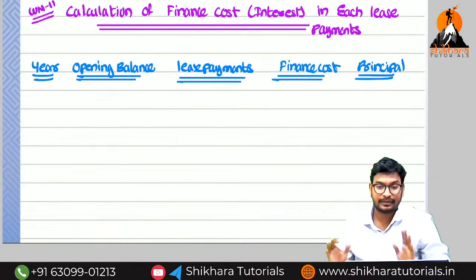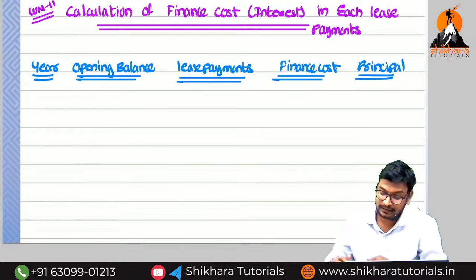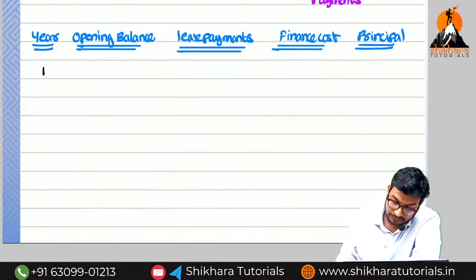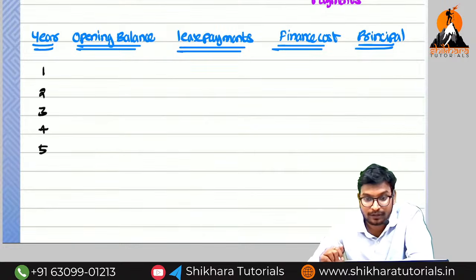Sir, what is this meaning, sir? Ultimately, how many years are there, sir? If you write, I will explain clearly, amma, no problem. So 1, 2, 3, 4 and 5. Sir, the opening balance, what do you have to take?